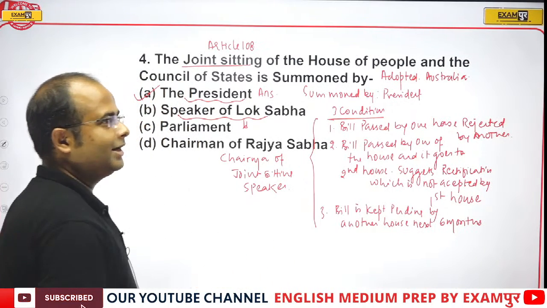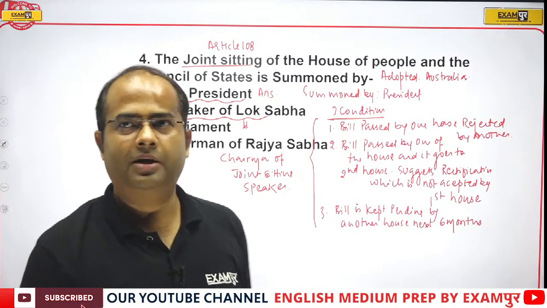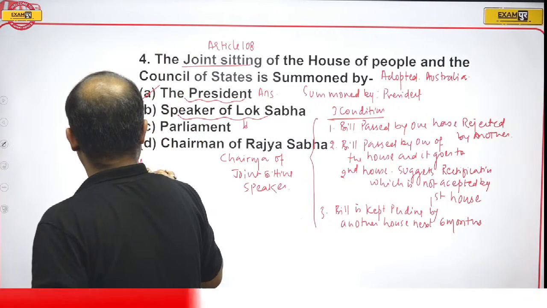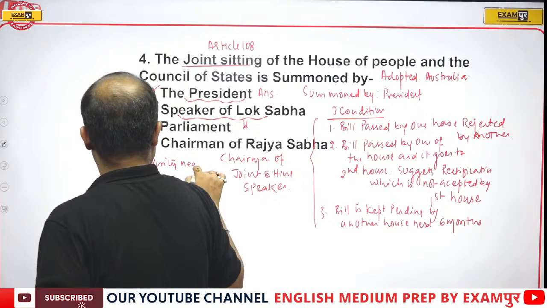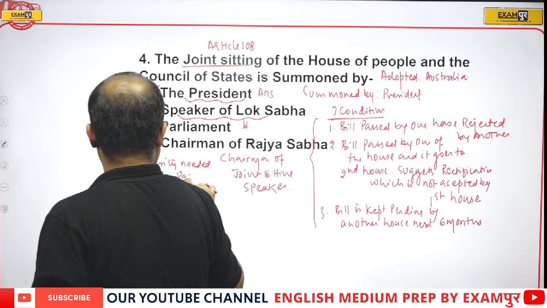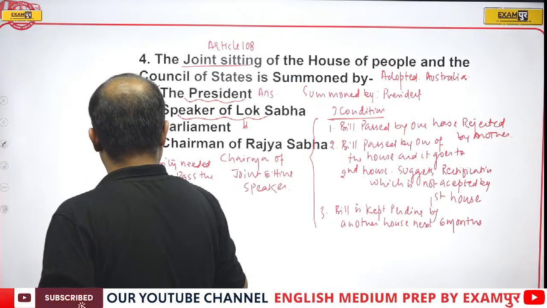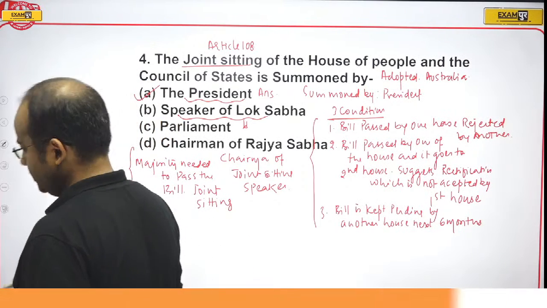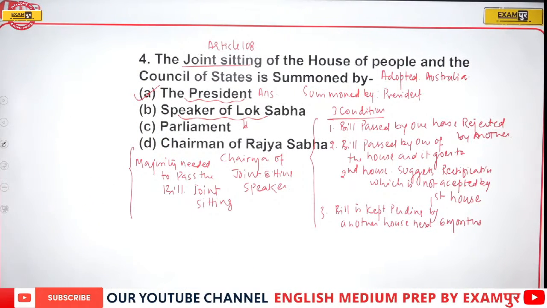And what is the majority needed to pass the bill in the joint sitting, guys? What type of majority is needed to pass the bill in joint sitting of Parliament? Can you tell me?